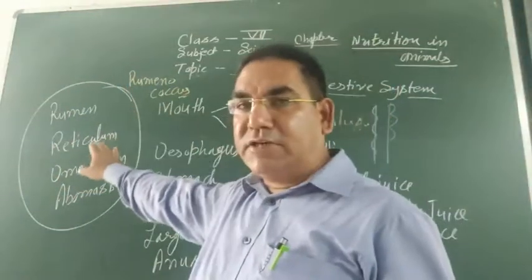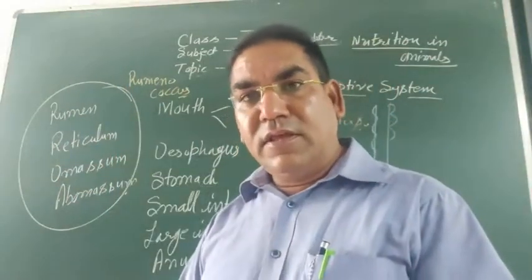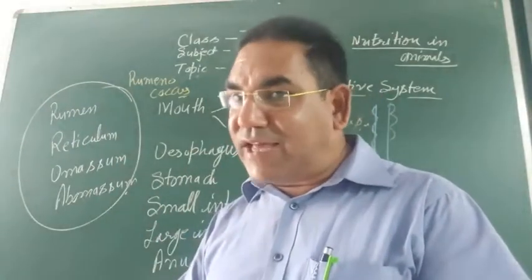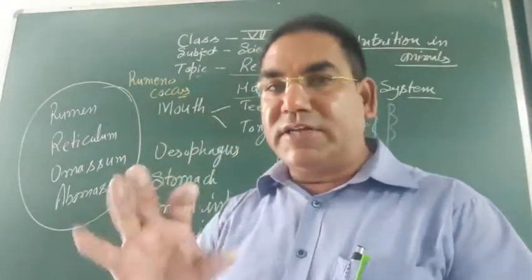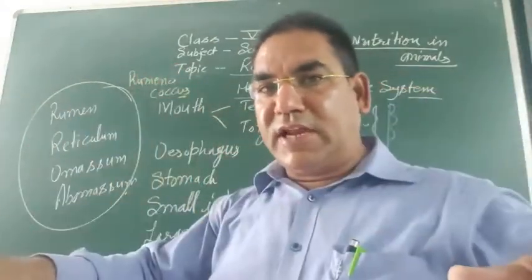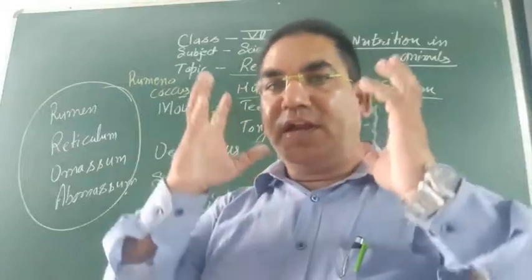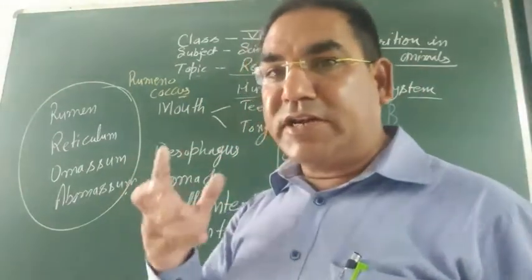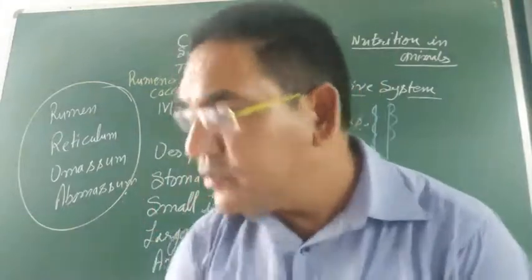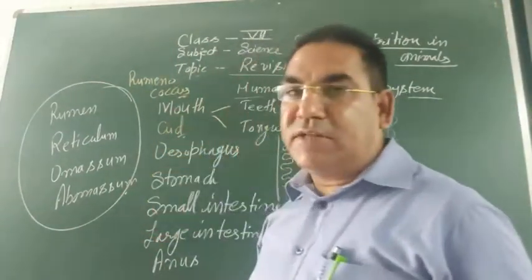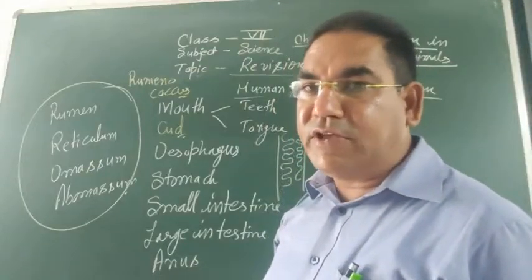Now the food enters into the reticulum. In the reticulum some part of the food is digested, and this partially digested food then enters into the mouth. When the animal is in a relaxed condition, the animal chews this food. This partially digested food is known as cud. So these animals are known as cud chewing animals.